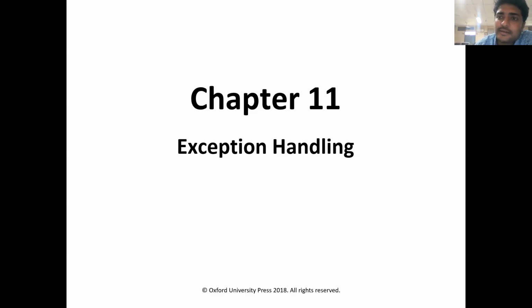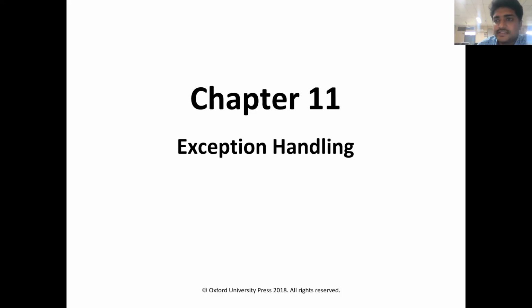This Exception class has some subclasses: RuntimeException, IOException, ArithmeticException. These are the subclasses of the Exception class. So this is the hierarchy of the exception classes. And then we have seen the checked exception as well as the unchecked exception.